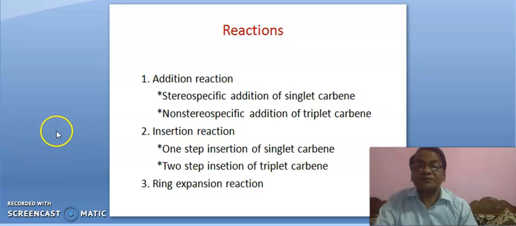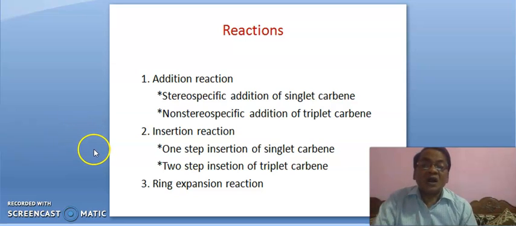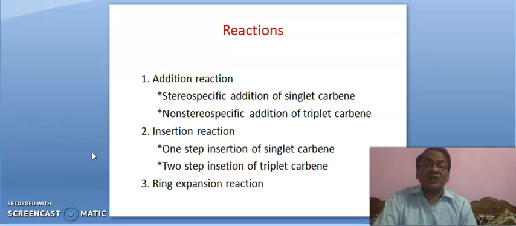Second is insertion reaction. Here also we will discuss one step insertion by singlet carbene and two step insertion by triplet carbene.